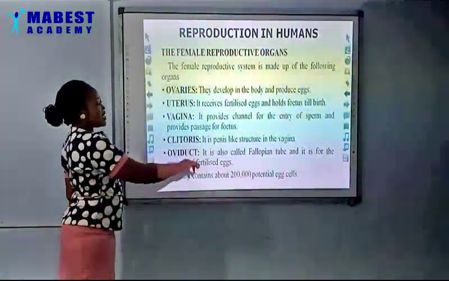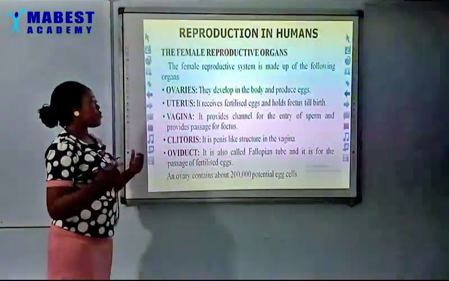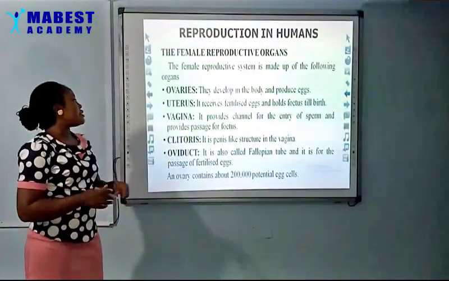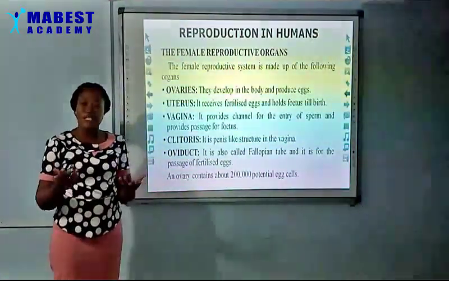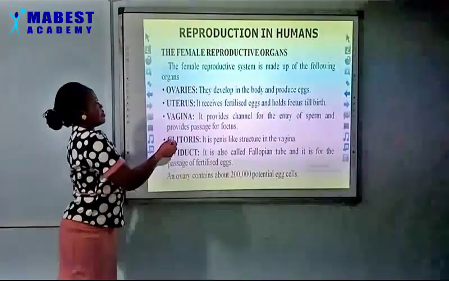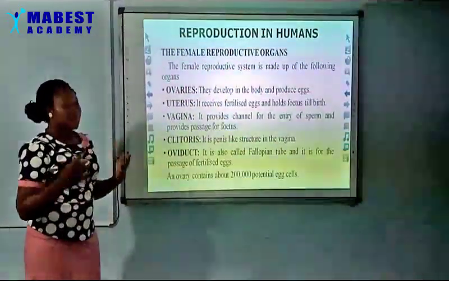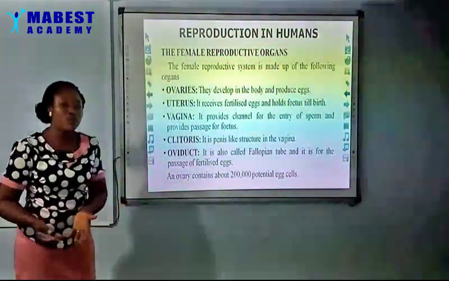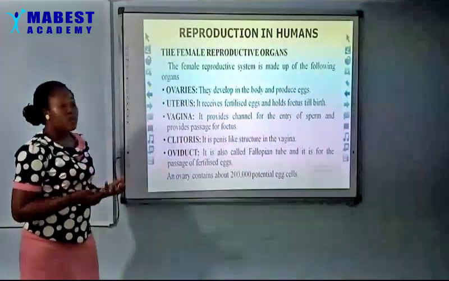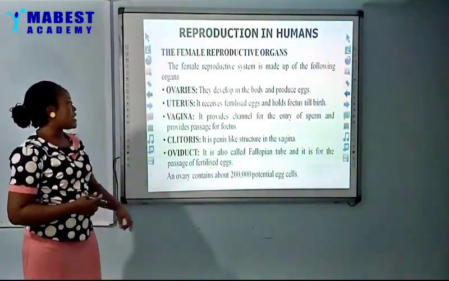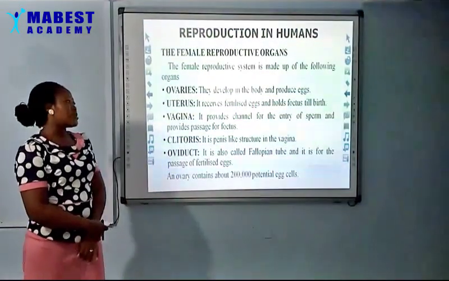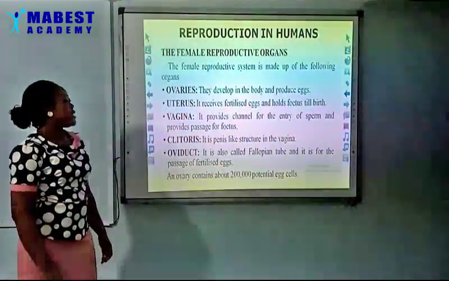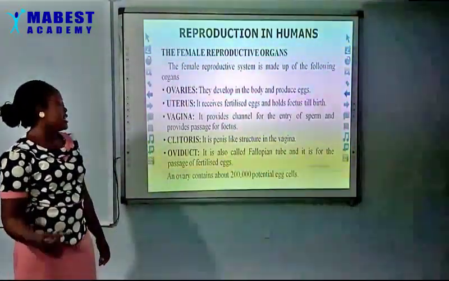Then we have the vagina. It provides channel for the entry of sperm, that is during sexual intercourse, and provides passage for fetus, that is after the fetus has developed very well in the uterus. Then it moves out through the vagina, and that is when we refer to it as a baby. But when they are still in the uterus, they are still referred to as fetus. Then we have the clitoris. It is penis-like structure in the vagina.